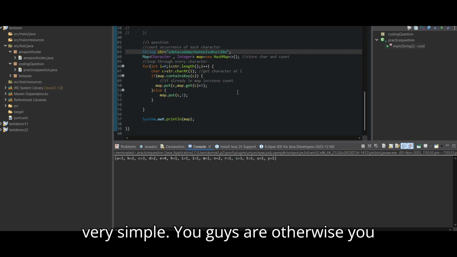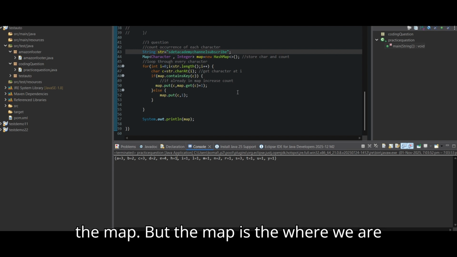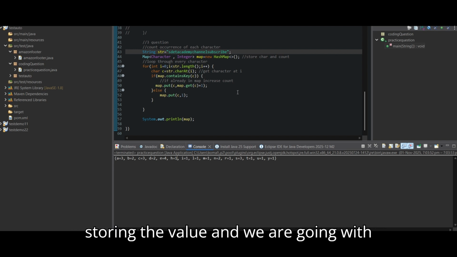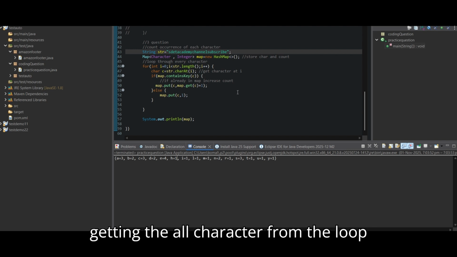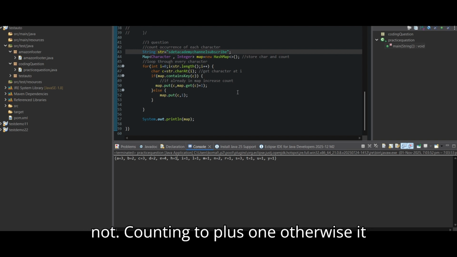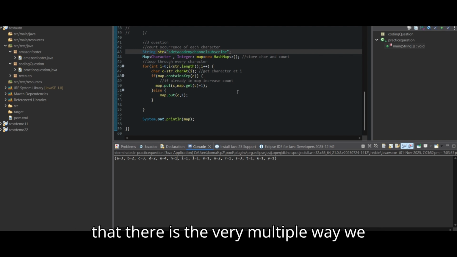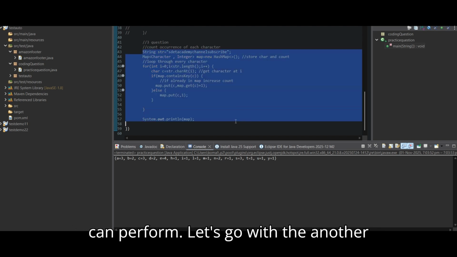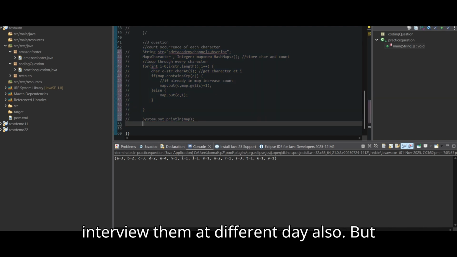So this is a very simple way, guys. Otherwise, you can go another way, without the map. But the map is where we are storing the value, and we go from 0, getting all characters from the loop and simply checking the map whether it contains the character or not. If contained, plus one; otherwise put c comma 1. This is the simple way we are doing it. There are multiple ways we can perform this, and the interviewer can ask in a different way also, but we will discuss that separately.